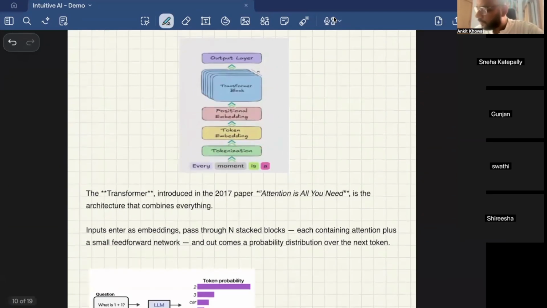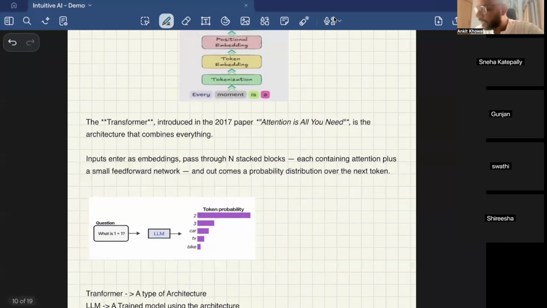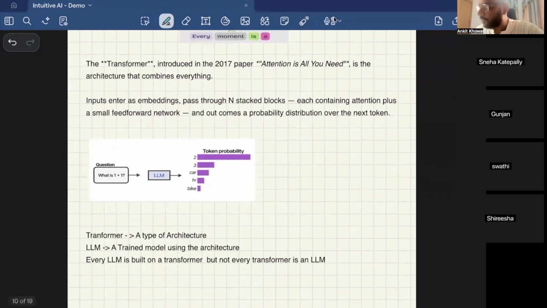And what does a transformer basically do? It takes an input question and, based on the training data, it gives you the probability of the next output word. So that is what I explained to you at a high level, what an LLM is.